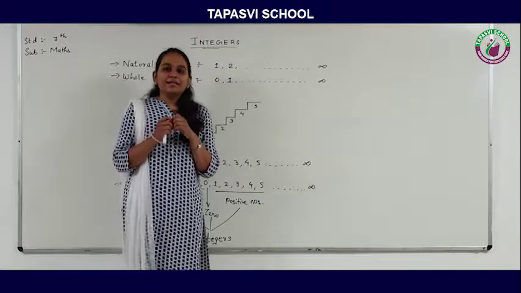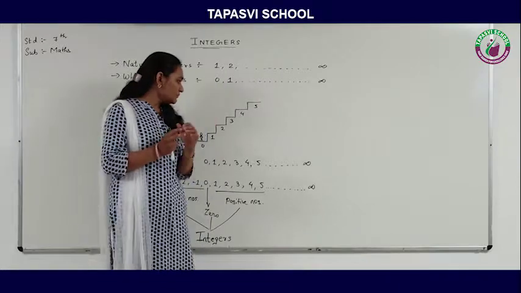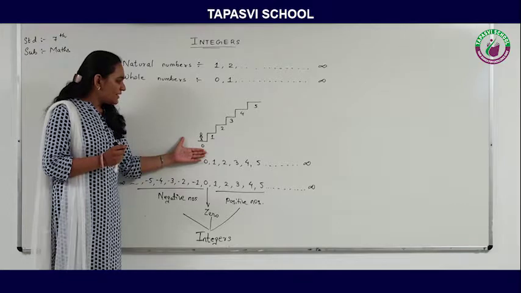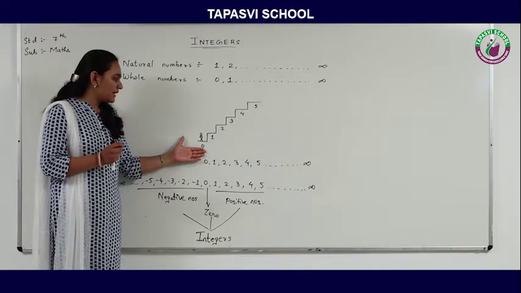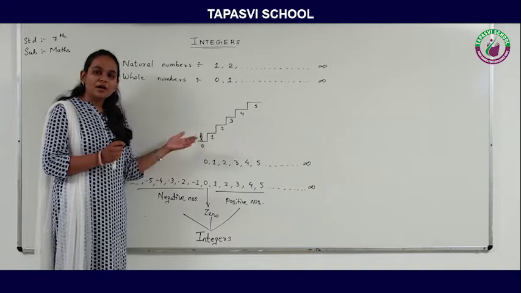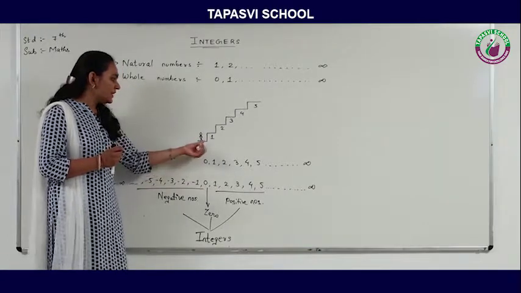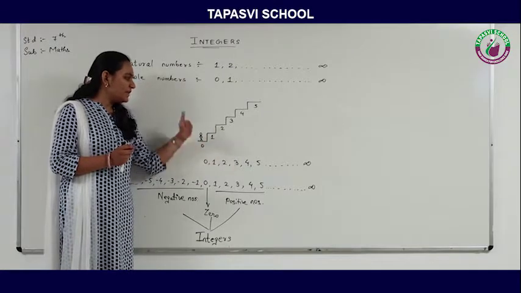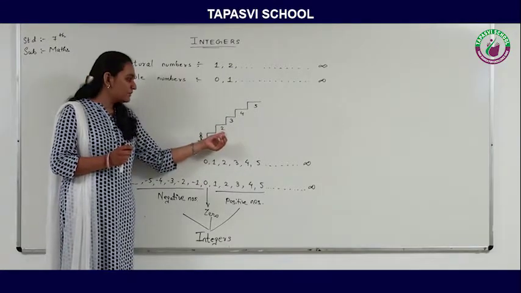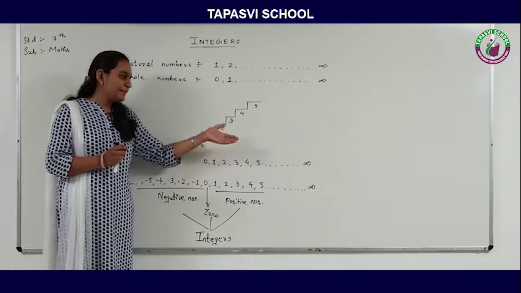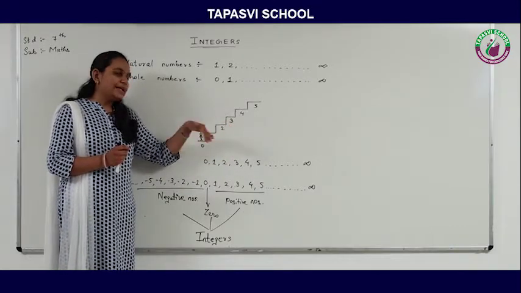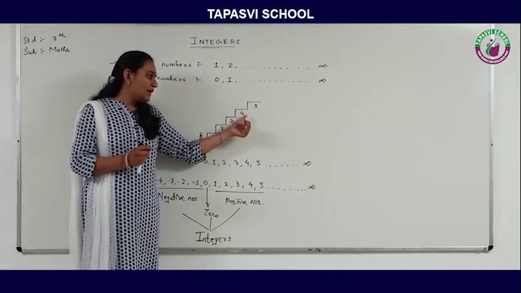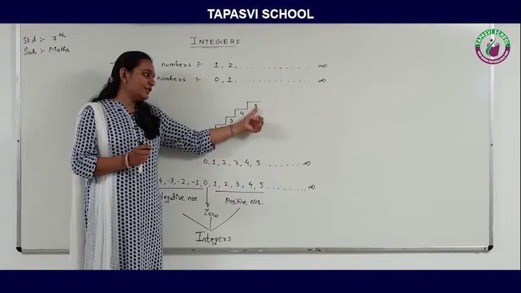Now let's see some stage over here. A boy is standing at the 0th position. Now he wants to take one step ahead. So where will he be reaching? He will be reaching at the first position. Now again he is taking one step ahead, so he will be reaching at the second position. Again one more step, that means he is reaching at the third position. Again one more step ahead, so he will be reaching at the fourth position, and one more step ahead, so he will be reaching at the fifth position.